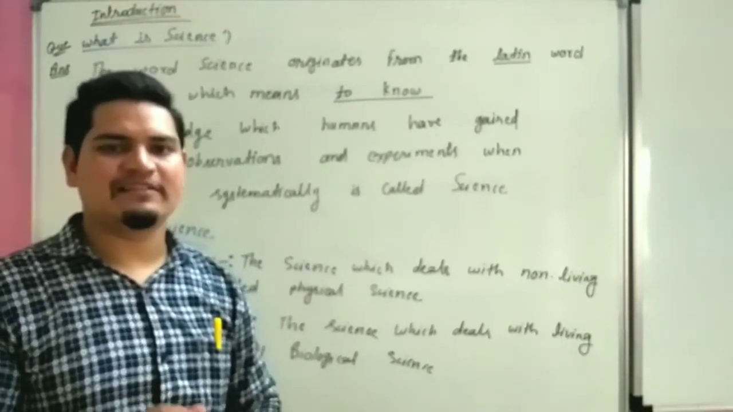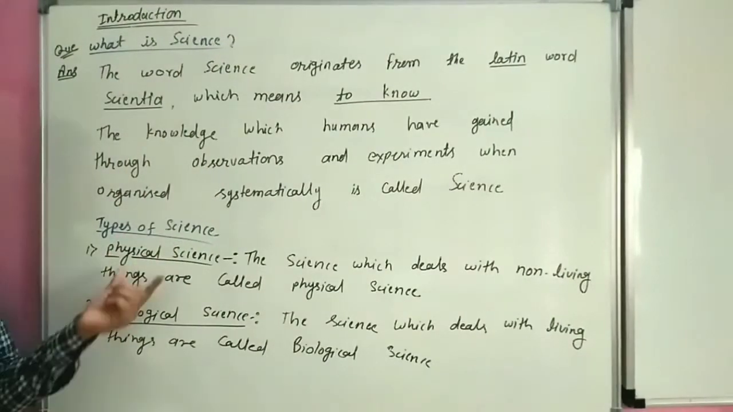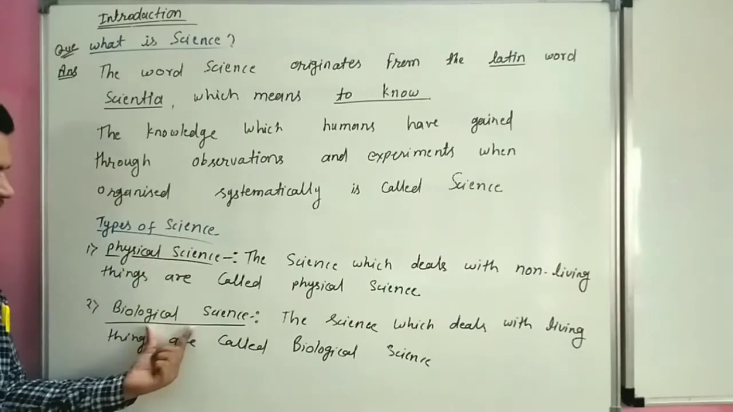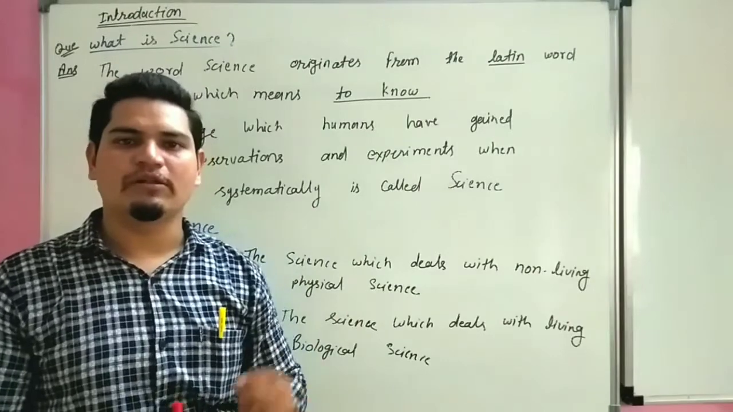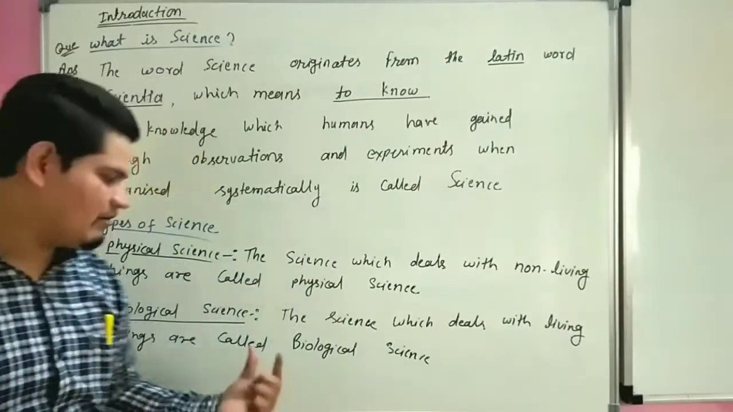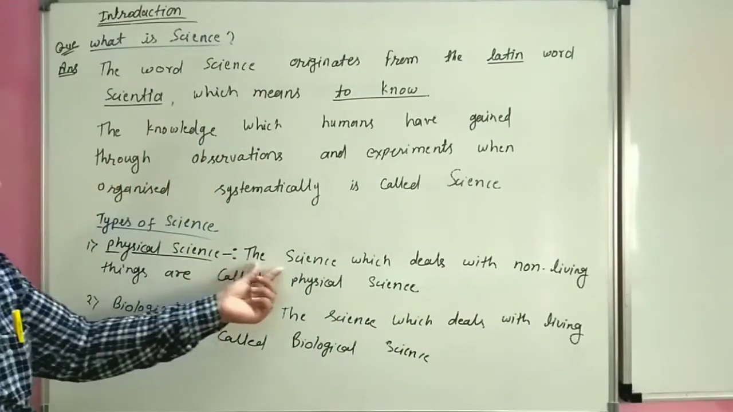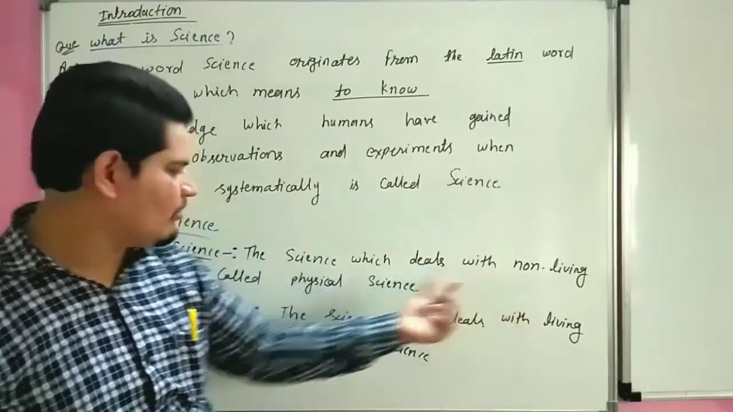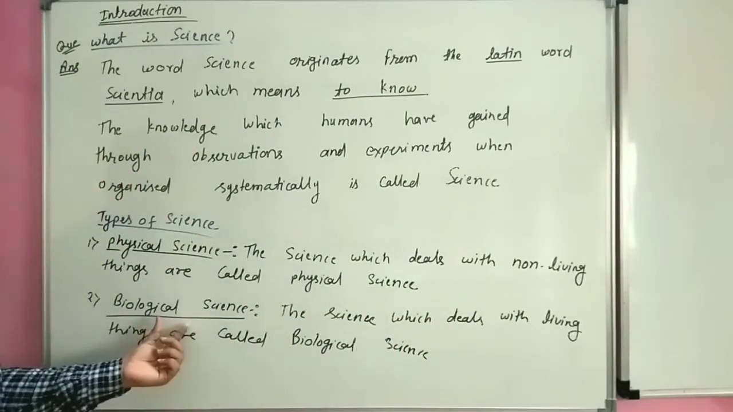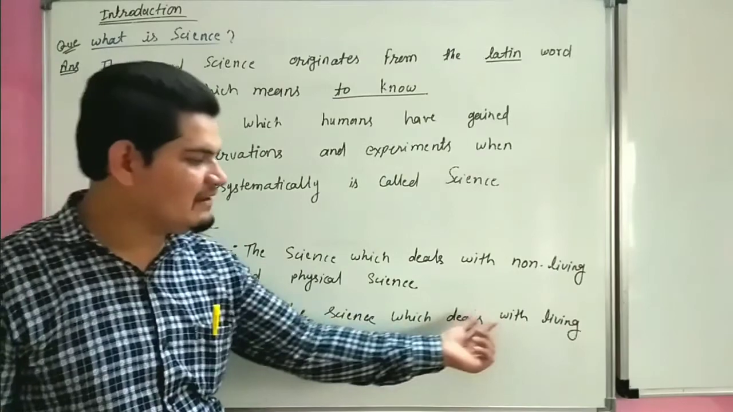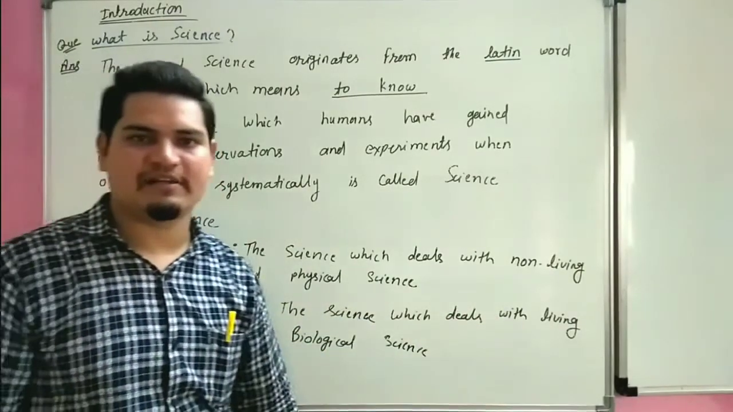Knowledge is science. Then there are two types of science. First is physical science and second one is biological science. In physical science we study about non-living things, and in biological science we study about living things. The science which deals with non-living things is called physical science, and the science which deals with living things is called biological science.